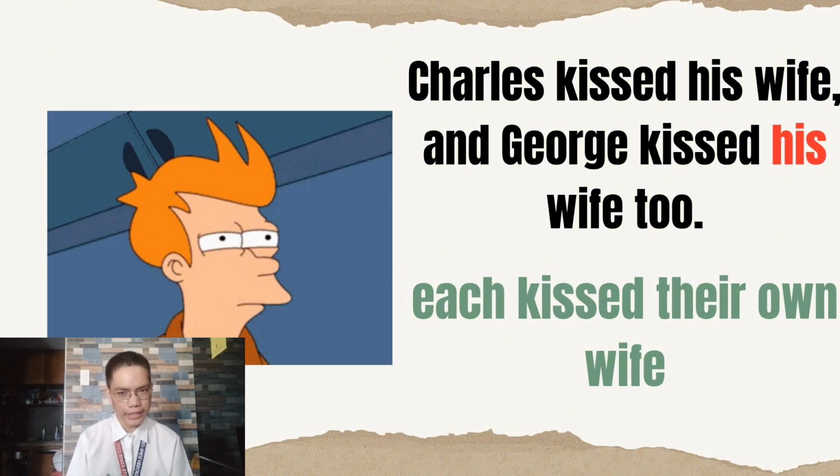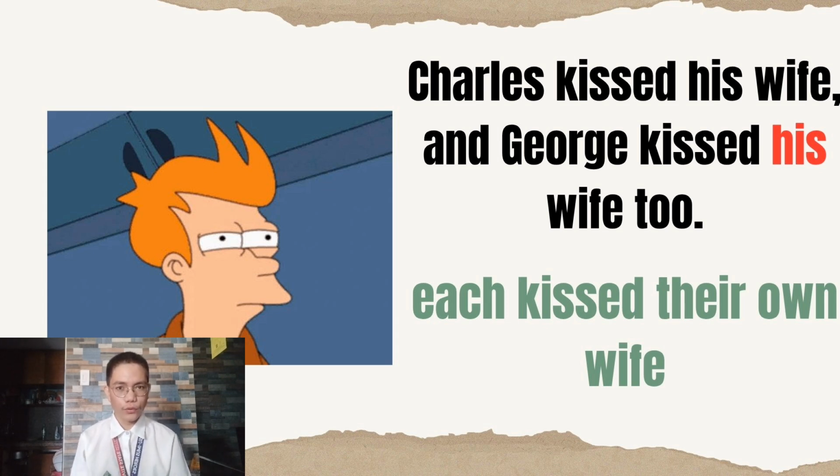So it sounds like this. Charles kissed his wife and George kissed HIS wife too. In this version, the word "his" refers to George. The stress shows that George is kissing his own wife, just like Charles did earlier. It's like saying, in a simple way, Charles kissed his wife. George also kissed his own wife.